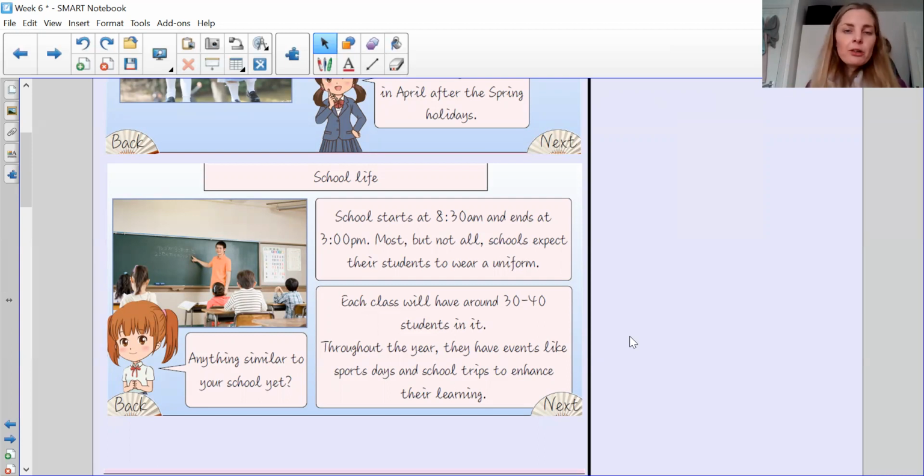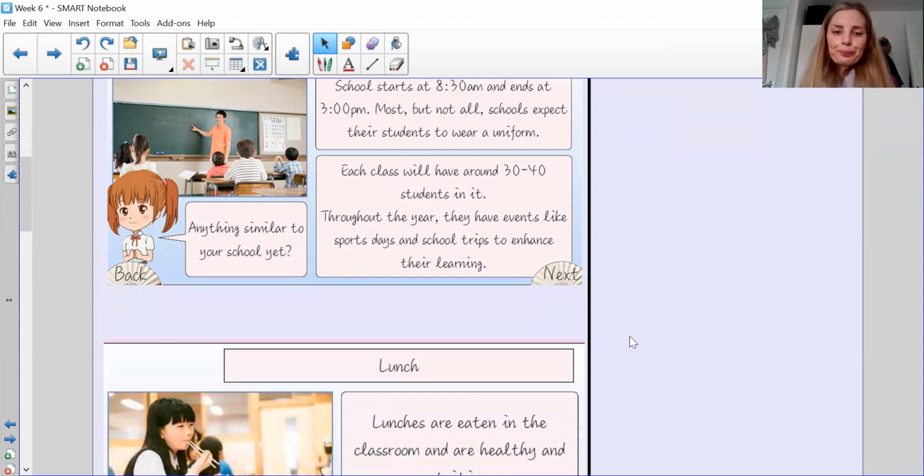So what they would experience in general: when do they begin school, what time of the year do they go to school, think about the lessons, how long they are, what their uniform is, if they have to wear one, and what are some of the events that they have at school.